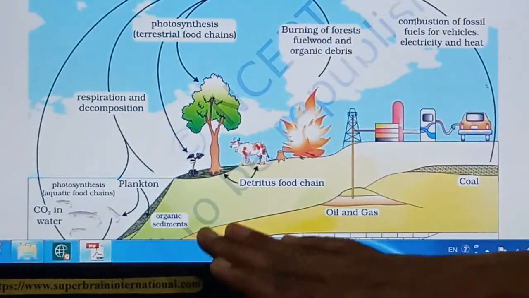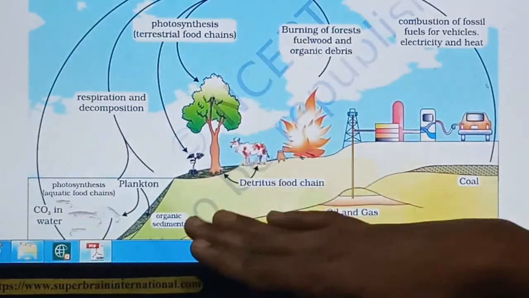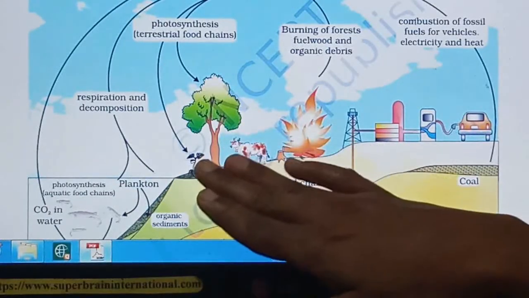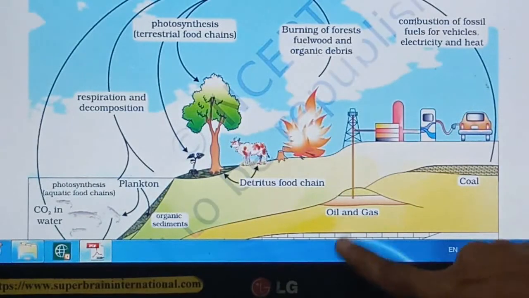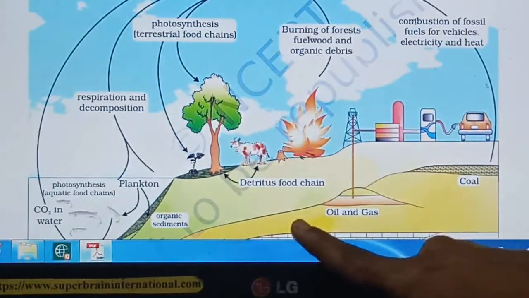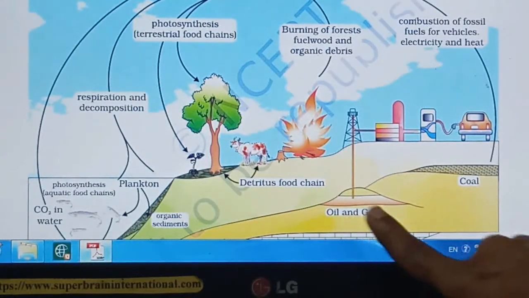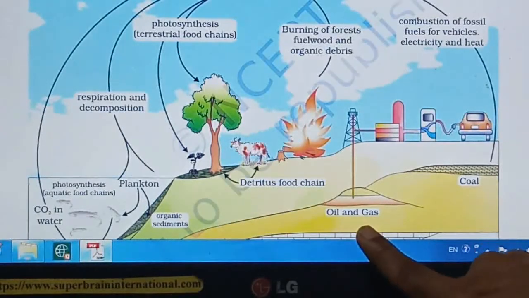Another thing is that whenever these plants and animals get buried into the soil for a long time, under high pressure and temperature, oil and gas are formed from these organic matters, right?